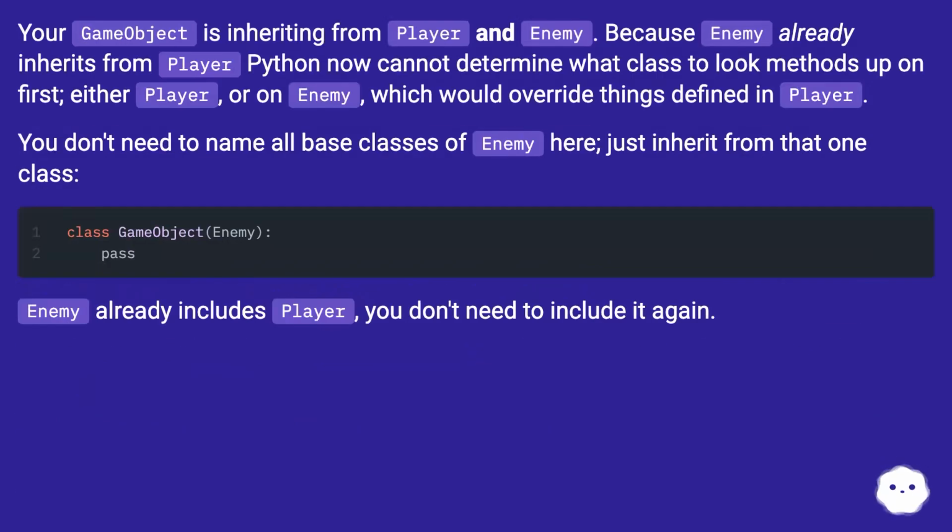Your GameObject is inheriting from Player and Enemy. Because Enemy already inherits from Player, Python now cannot determine what class to look methods up on first, either Player or Enemy, which would override things defined in Player. You don't need to name all base classes of Enemy here, just inherit from that one class. Enemy already includes Player, you don't need to include it again.